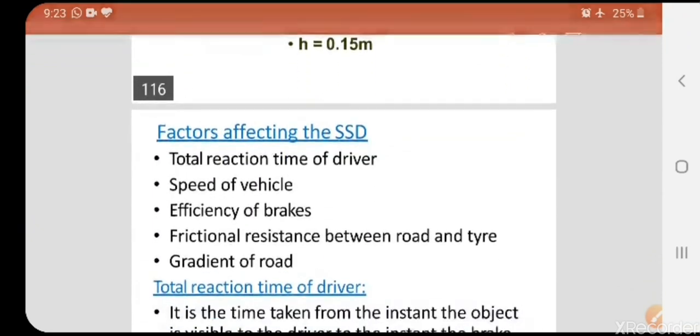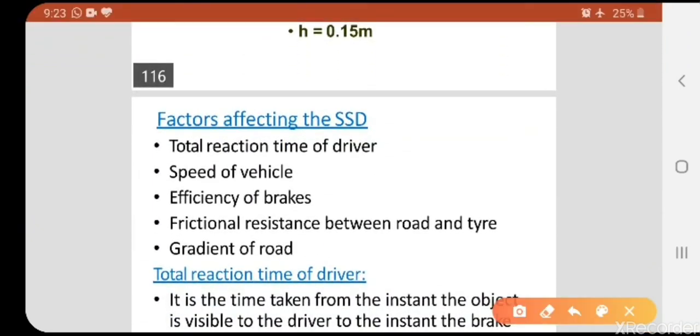I'm continuing the factors. First factor, reaction time for the driver. As I already told, if the vehicle is moving faster, the reaction time available will be much lesser. If it is moving slower, you can control easily. Next one, speed of the vehicle. Assume the vehicle is moving at a very top speed, automatically we should maintain a longer stopping sight distance.